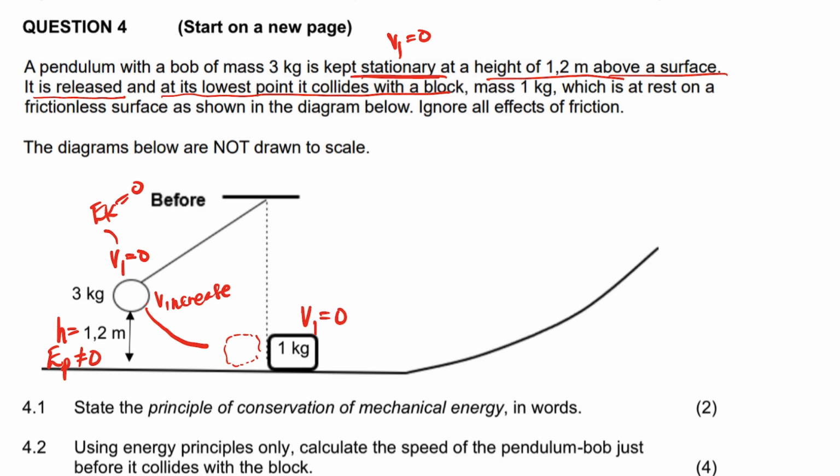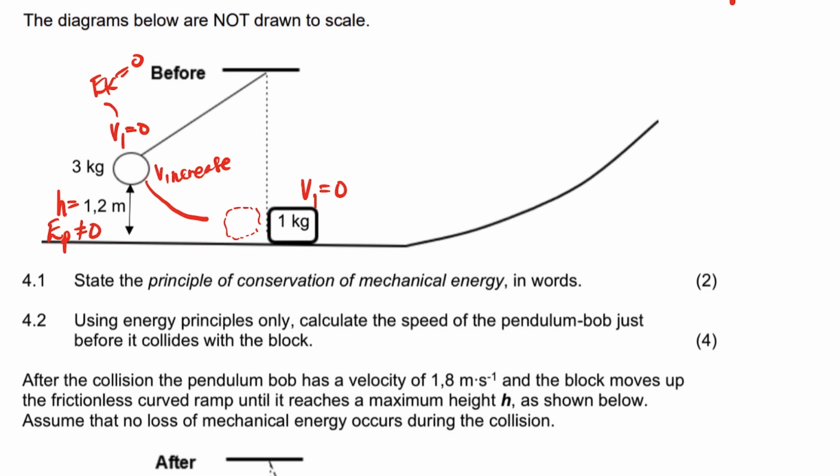Okay, let's continue. It says on a frictionless surface, very important, it's a frictionless surface as shown in the diagram below. Ignore all the effect of friction. So that means it's a what? It's a closed system. This is a closed system or an isolated system, right? Okay, now they say